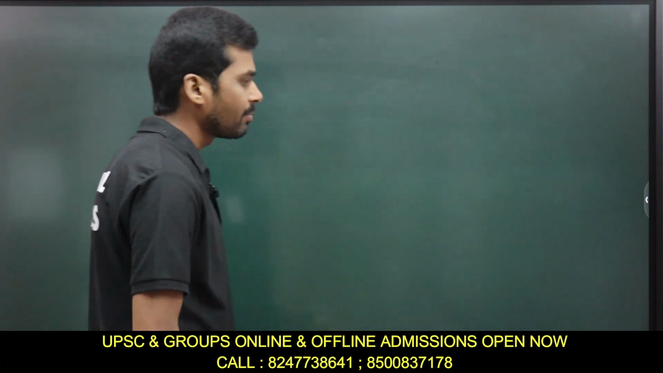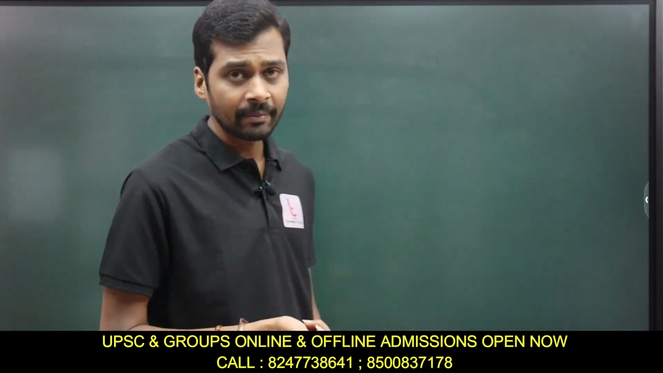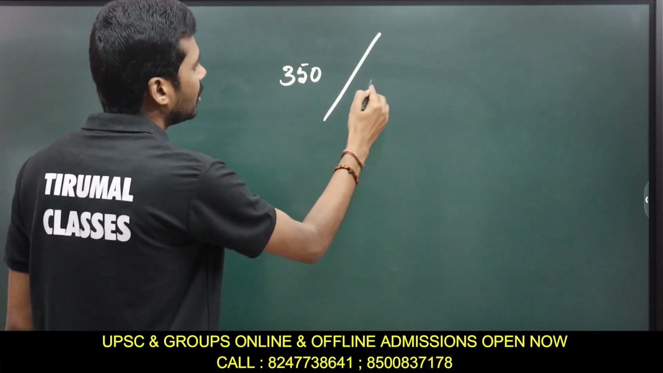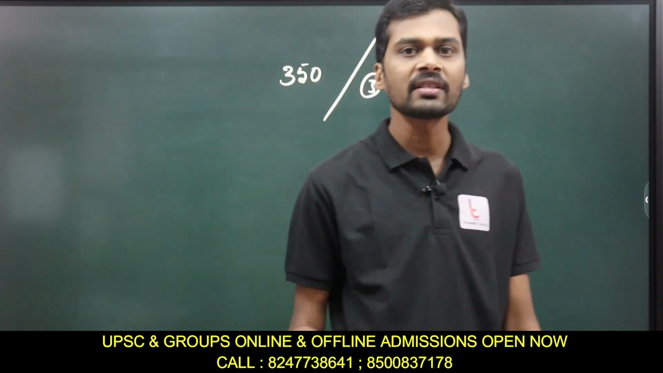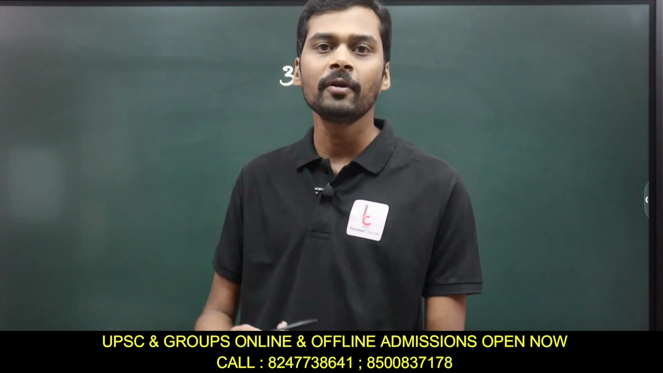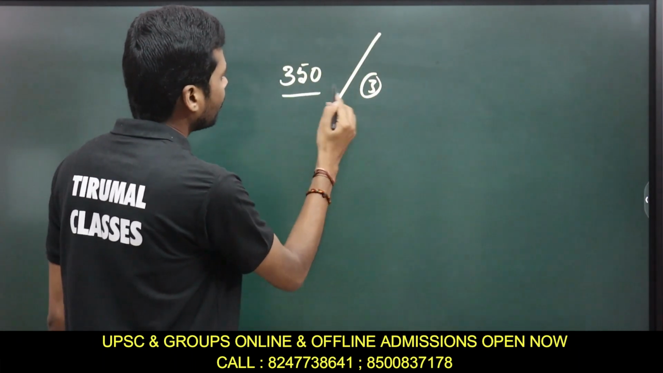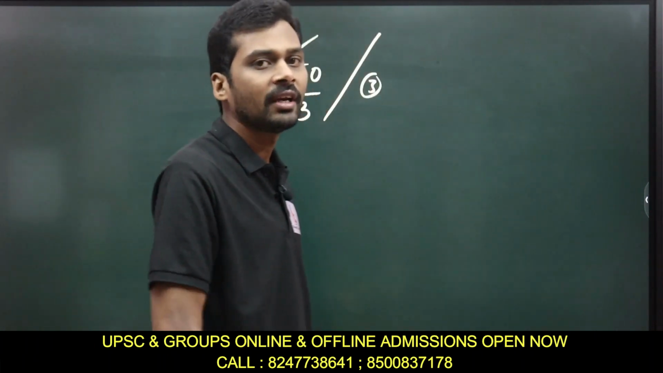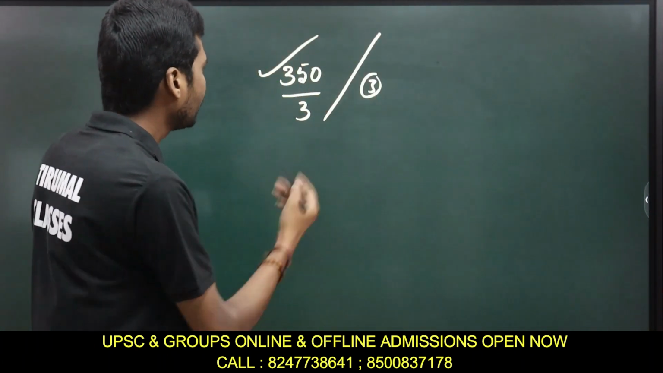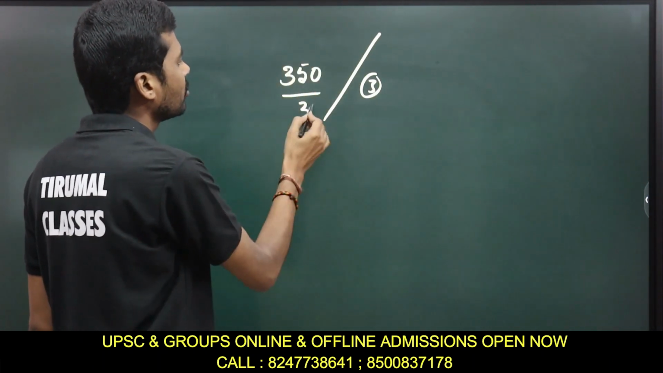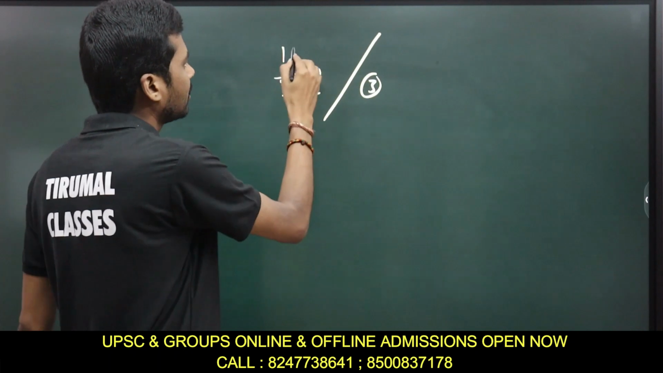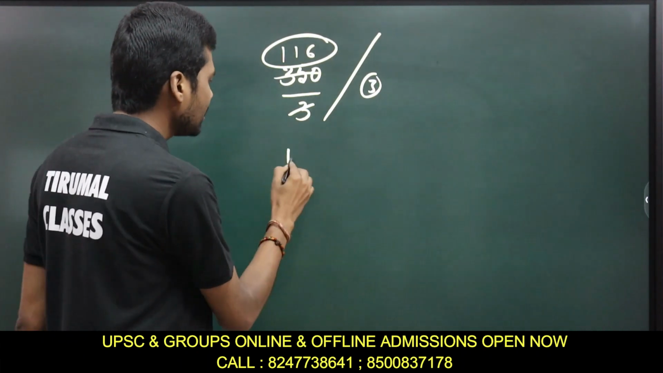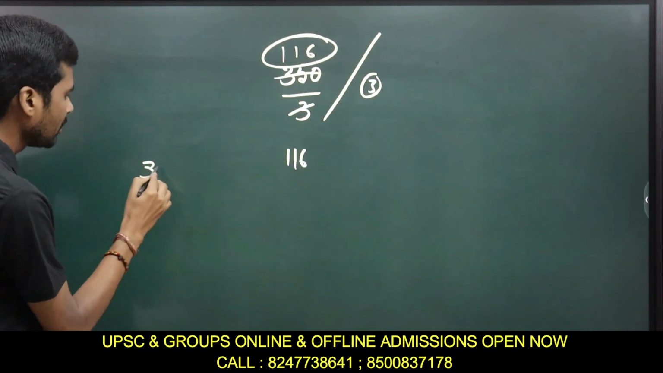Let me give you one more example. If I ask you how many numbers up to 350 are perfectly divisible by 3, then it is simply: divide the given number with this number, and the quotient we get is your answer. What is the quotient we get? 3 ones are 3, and 3 sixteens are 48. 116 we will get. So you divide 350 with 3.